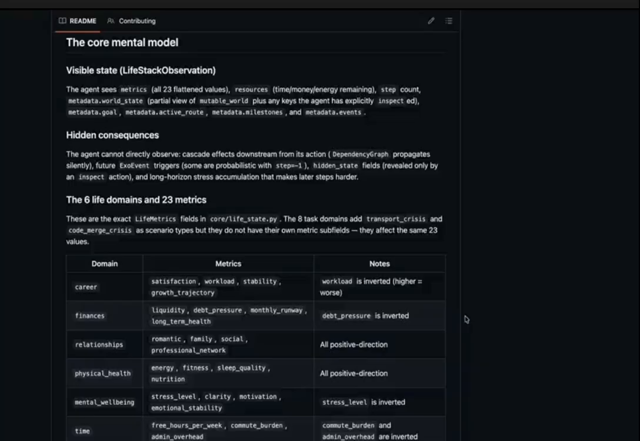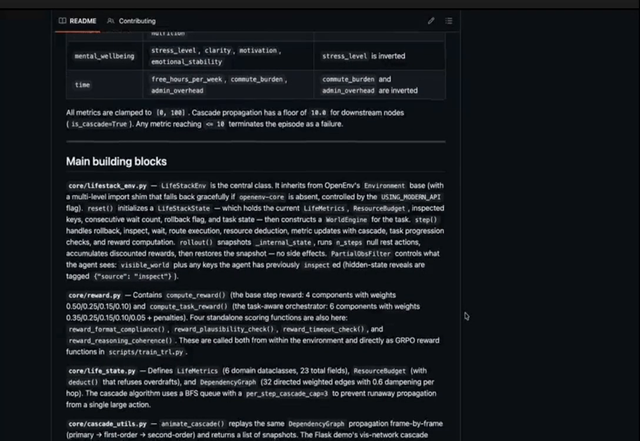And the agent is partially blind. Hidden state, like a blocked root cause, a financial pressure, a relationship about to break that the agent hasn't discovered yet, can only be revealed by spending a turn to inspect. Every inspection is a turn you didn't spend fixing a problem. That trade-off is a part of the decision.